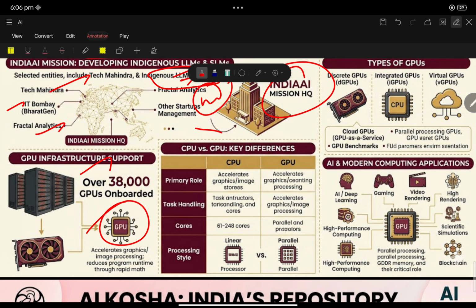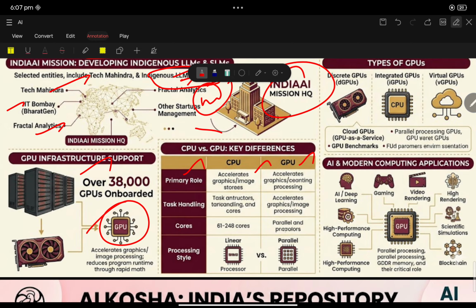So let us see the difference between CPU and GPU. What are the primary differences? See, CPU is central processing unit, GPU is graphic processing unit. That's all. It's not a very big thing. UPSC has already asked about GPU. The CPU is accelerating graphics and images, and this also accelerates graphics and images.